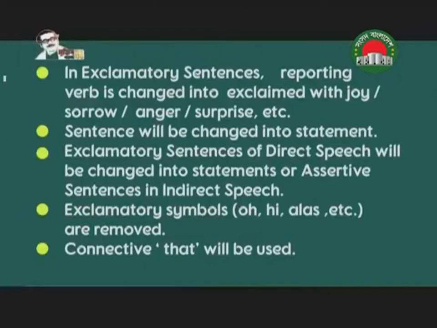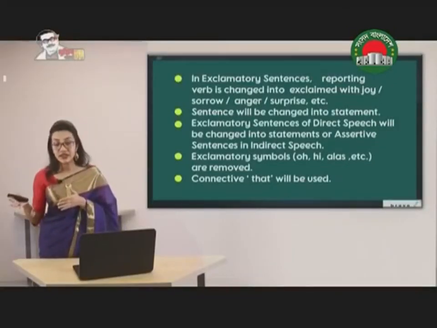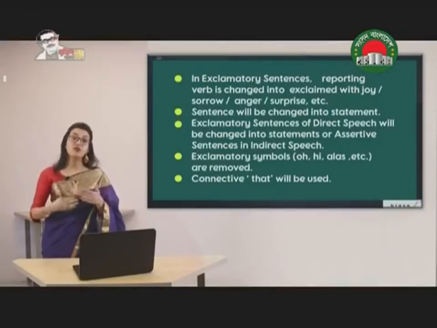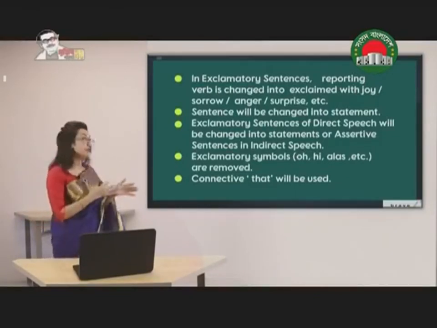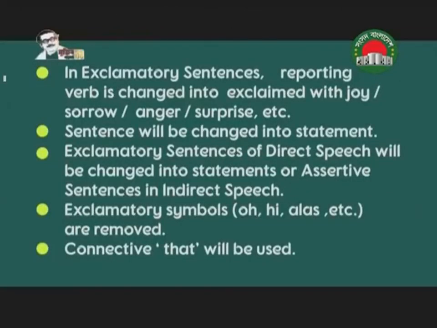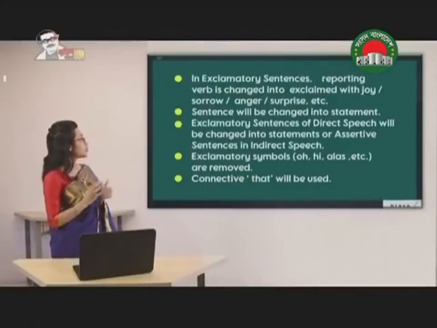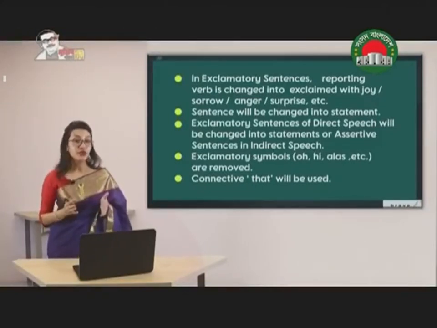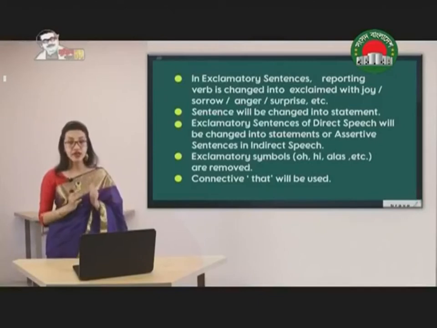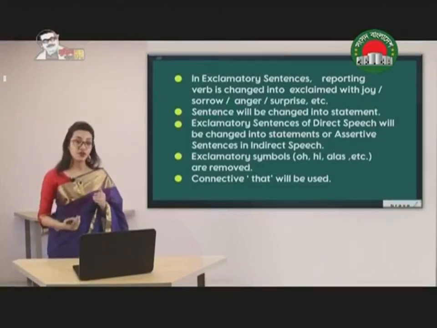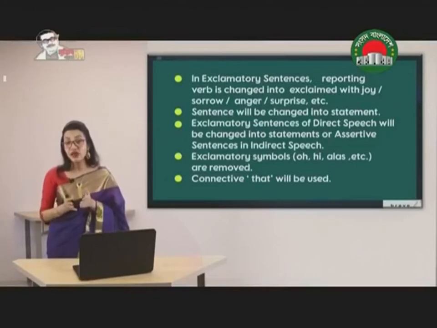In exclamatory sentences, the reporting verb is changed into exclaimed with joy, sorrow, anger, surprise. That is going to be used. So depending on the mood of the sentence, depending on the expression or the emotion that is being referred to, we are going to use exclaimed with joy, sorrow, anger. Sentences will be changed into statements. As you remember, I mentioned before that in narration, when you are changing the speech from direct to indirect, in indirect speech all sentences will be in assertive form.